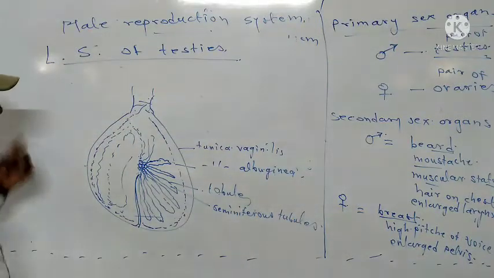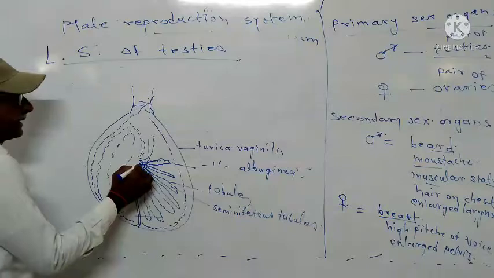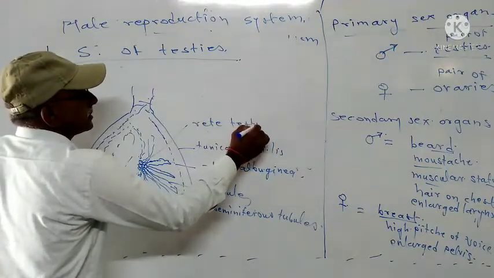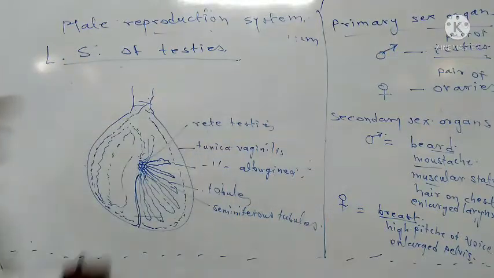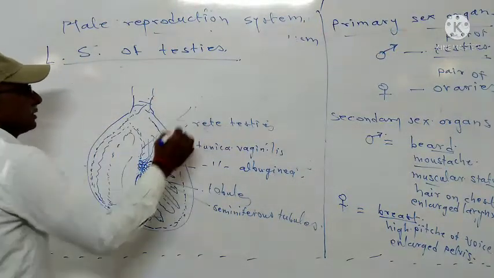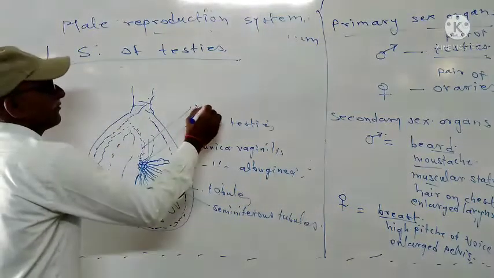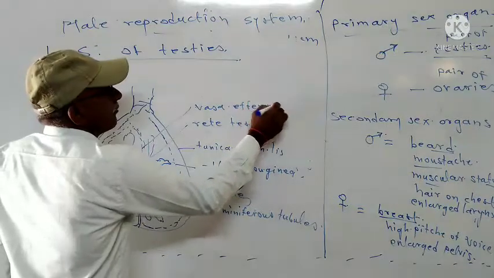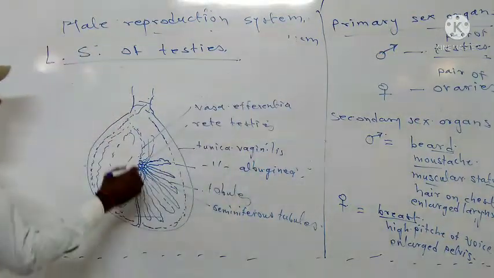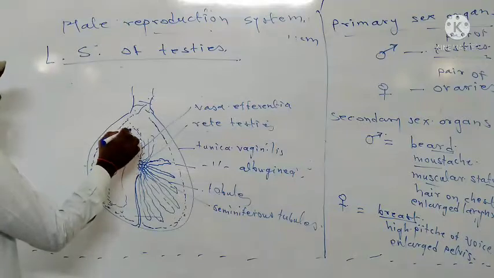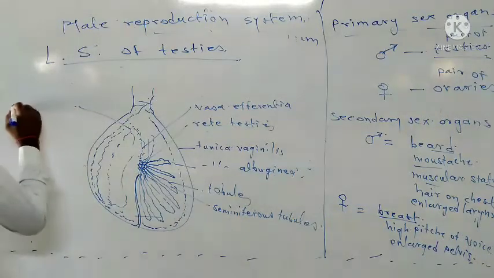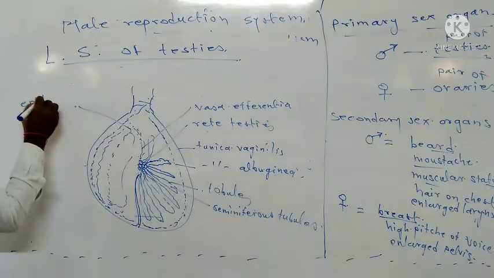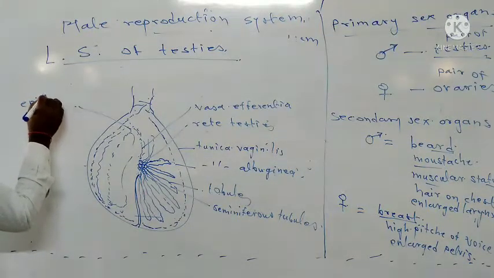These seminiferous tubules are joined to the rete testis. This rete testis is joined to the vasa efferentia. Then the vasa efferentia is joined to the epididymis.